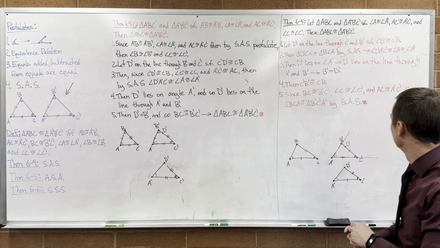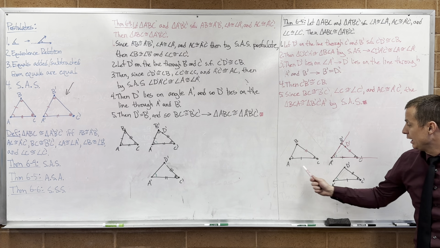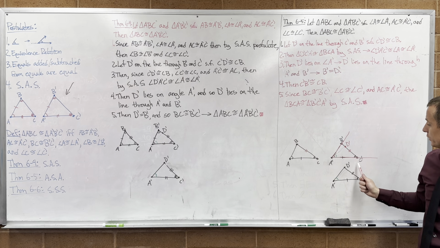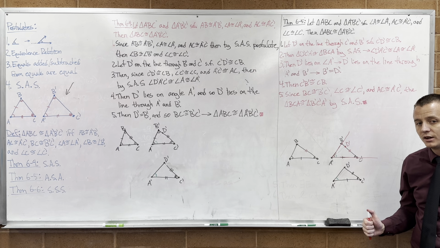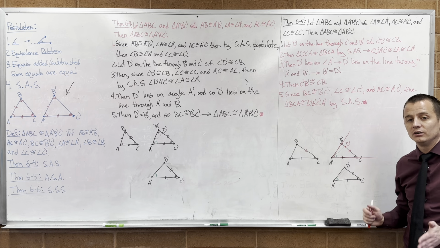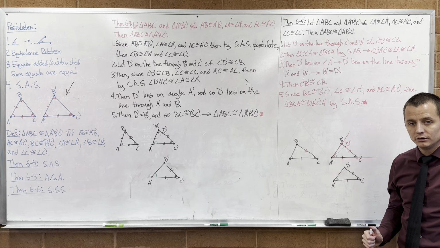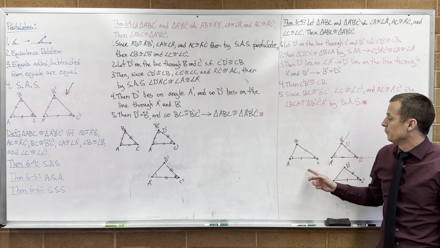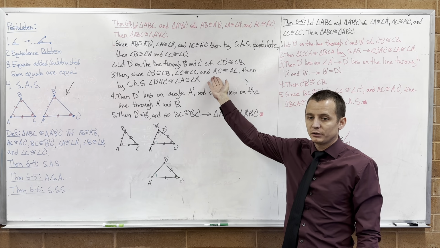So I still don't understand how that proved angle side angle. That's all we do in the beginning. All we do in the beginning is that A was congruent to A prime, AC was congruent to A prime C prime, and C was congruent to C prime. That's all we started out with. So in the beginning we knew angle, side, angle, and we needed to prove that that implied the two triangles were actually congruent, which it did. All we needed to do was use that information to prove that this side was congruent to this side. Once we had that, then our previous theorem takes over from there.